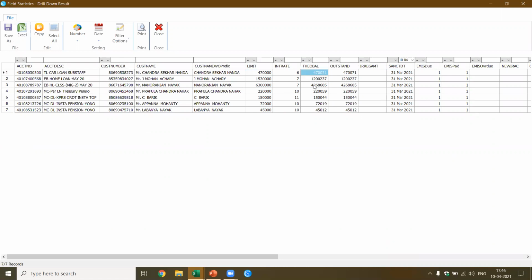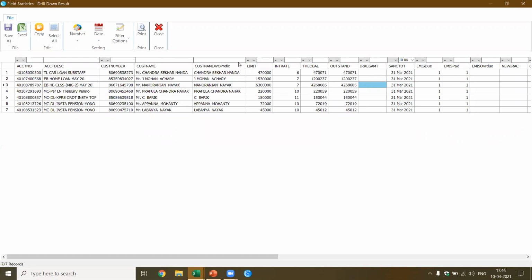Now this is the opening balance which is there. Okay, and there is outstanding. Now why is the sanction date marked as 31st March when there is an opening balance? This is also another interesting question. Because the sanction date is marked as 31st March 21, this could be a renewal of an expired loan. Then you have to look at the NPA provision and see whether they're actually recycling the loan. Now if you see there is an opening balance and the same balance is shown as outstanding, and they mark the sanction date as 31st March 21, where they're trying to override the NPA provision by doing this.